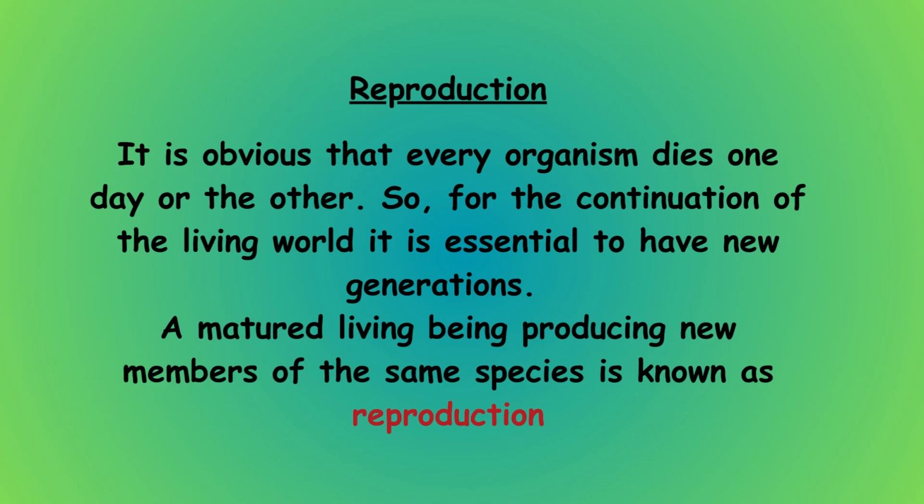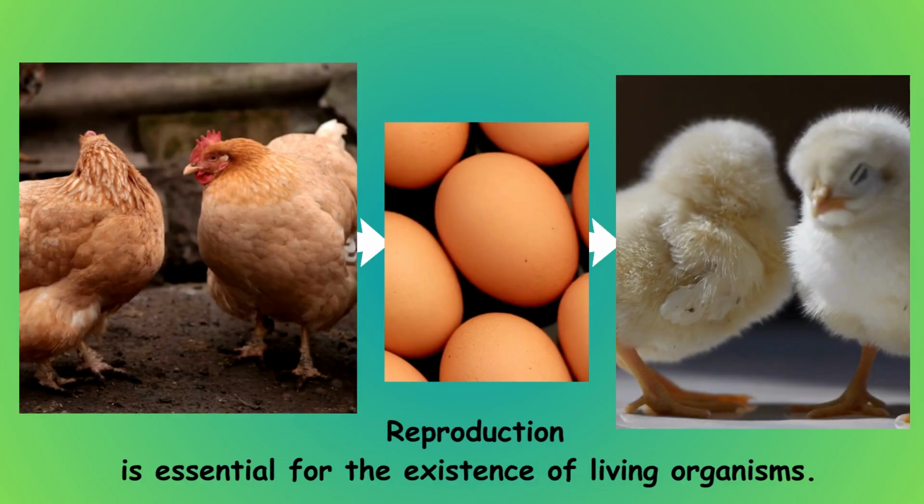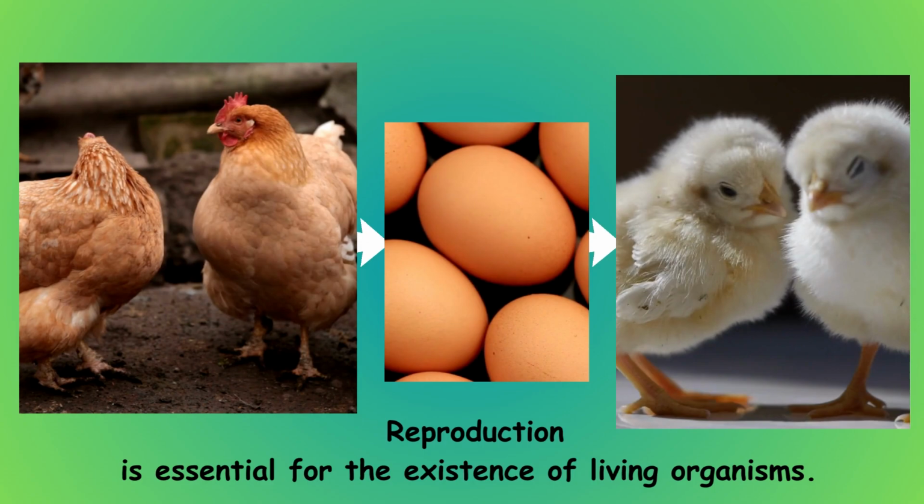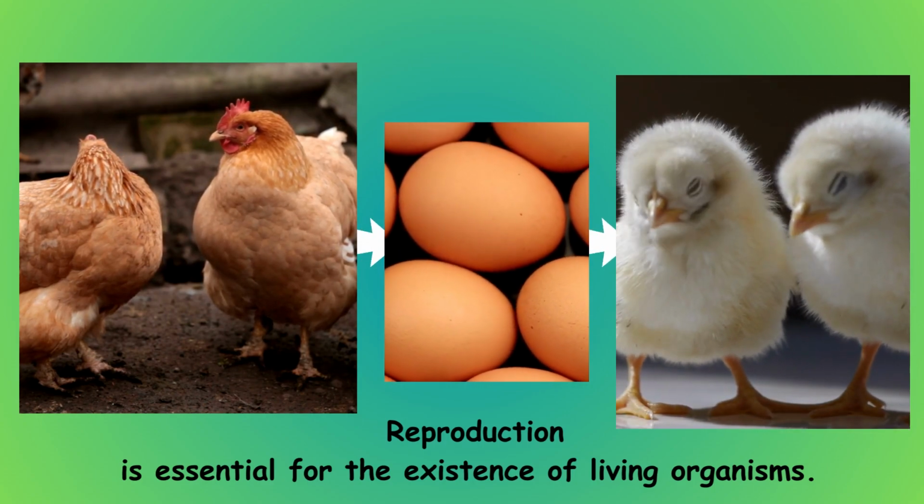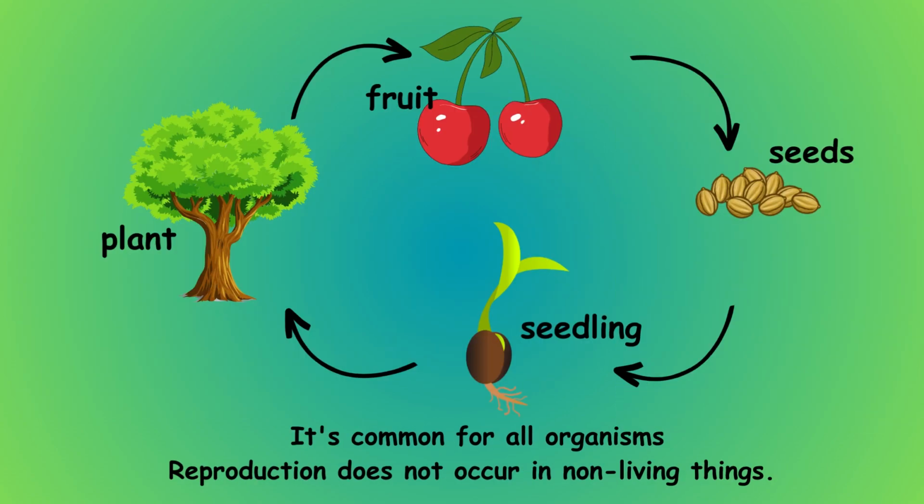Reproduction. It is obvious that every organism dies one day or the other. So, for the continuation of the living world, it is essential to have new generations. A mature living being producing new members of the same species is known as reproduction. Reproduction is essential for the existence of living organisms. It's common for all organisms. Reproduction does not occur in non-living things.